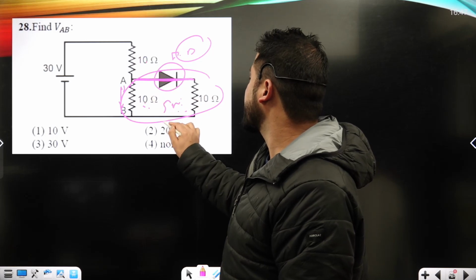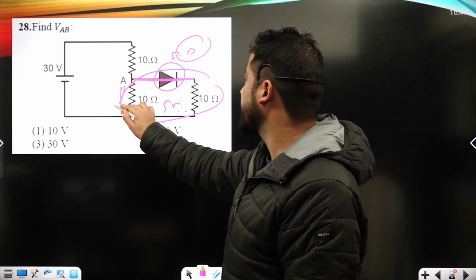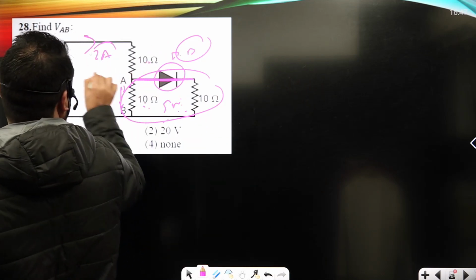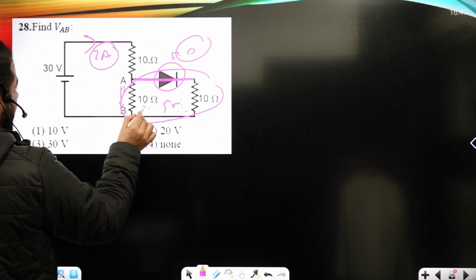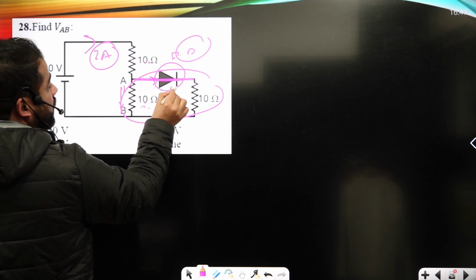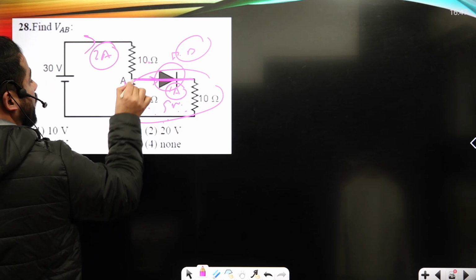Here it is 10, that's 30 upon 15, that means 2 amps of current are going to be here, and after that the current will divide equally. 1 amp will go along this and 1 amp will go along this.